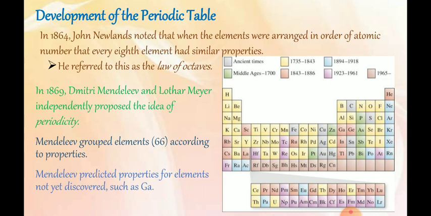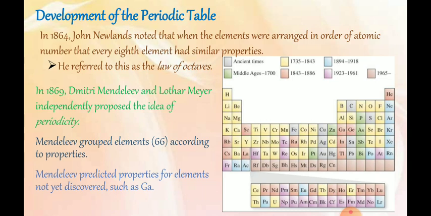Now students, look at this picture. The elements with different shades of colors are shown here according to when they were discovered. The elements with gray color are known from ancient times, and the elements with blue color were discovered between 1894 and 1918.